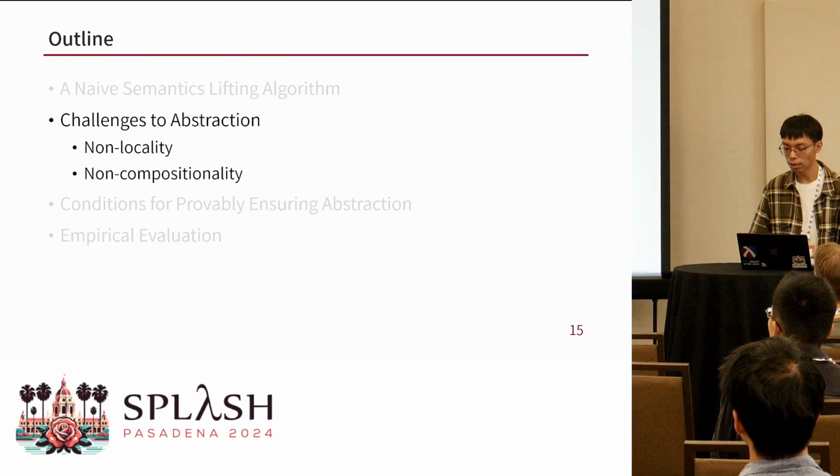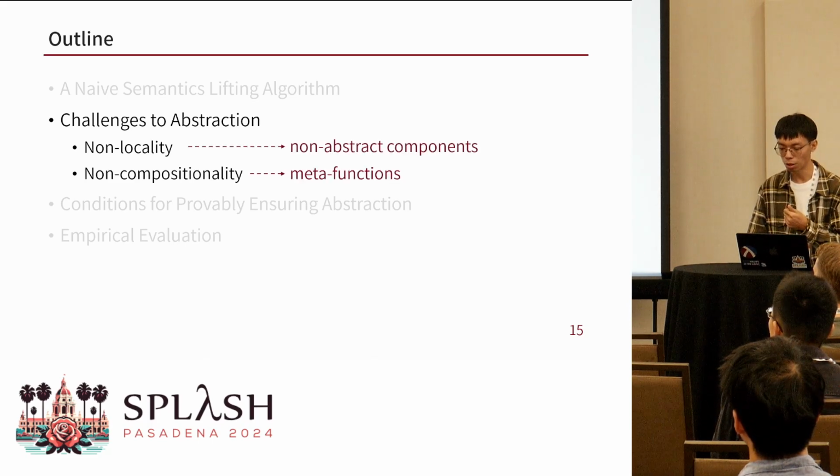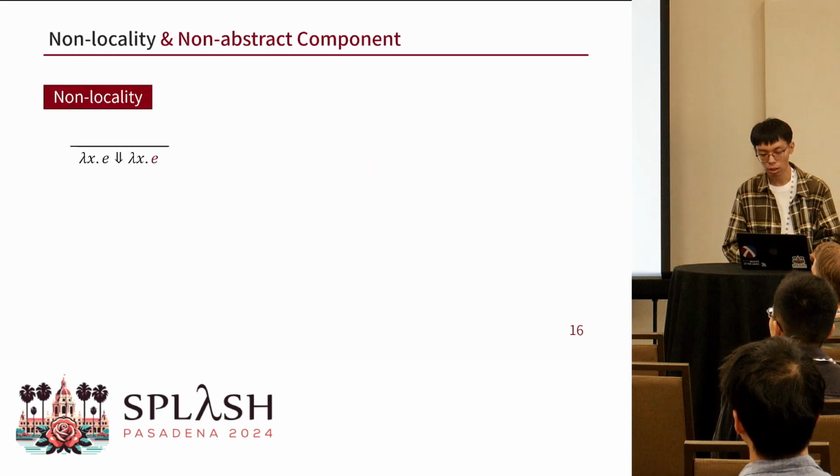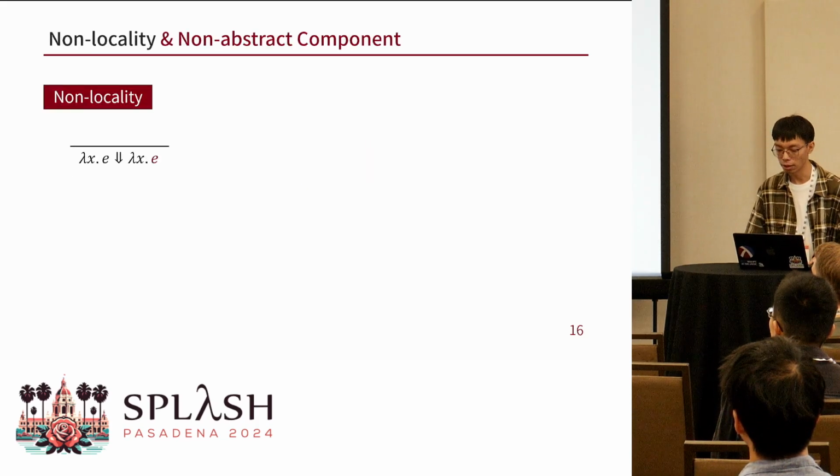So the next step is to break down the non-structural parts of semantics, and we will introduce some gadgets to capture them, and our conditions will be defined on these things later. The first is non-locality, which can be seen in the rule of lambda abstraction. It keeps an unevaluated expression in the result.